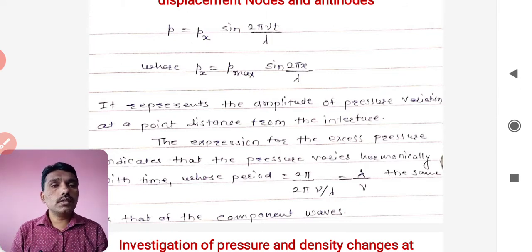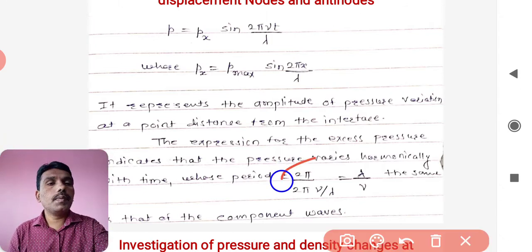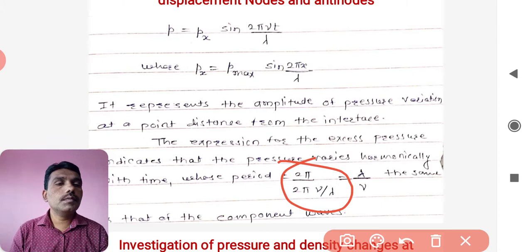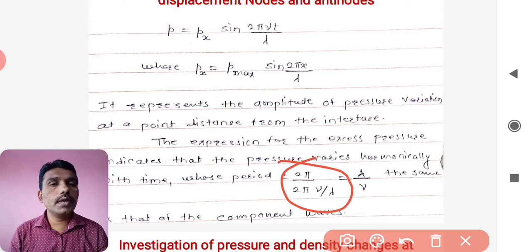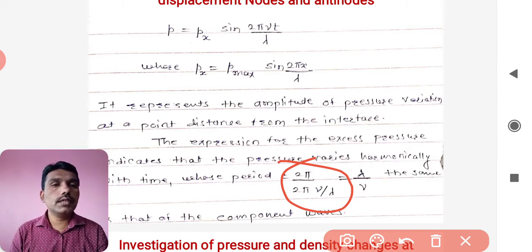And the expression for the excess pressure indicates that the pressure variation is harmonic with time. If you look at this relationship, the 2π is related with the period, that is 2π v by lambda, where v is the wave velocity and lambda is the wavelength. v by lambda is nothing but 1 by T, or 1 by n, the time period is 1 by n.